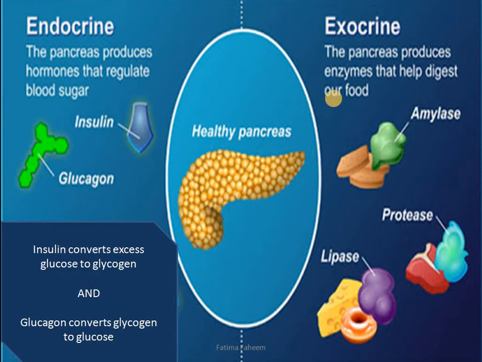That pancreatic juice has digestive enzymes including amylase, which acts on starch and converts it into maltose. It also contains protease, which converts protein to polypeptide, and lipase, which acts on fats to convert them into fatty acids and glycerol.